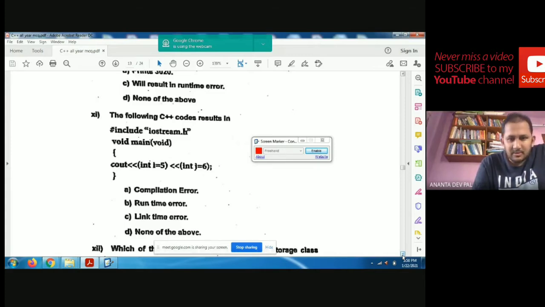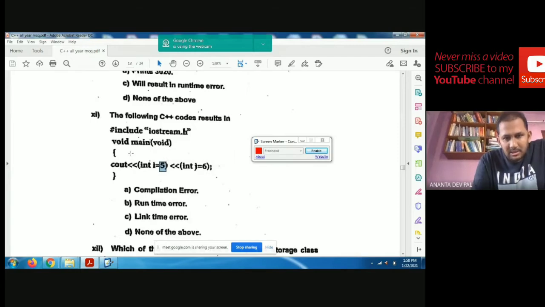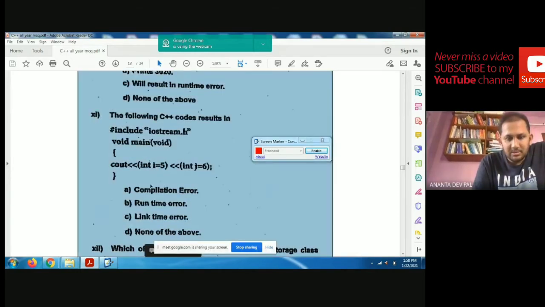The output will be a compile time error, because we have to print i after the declaration or definition.